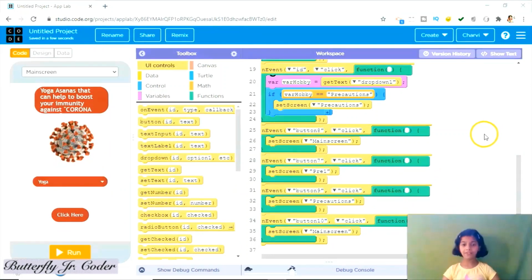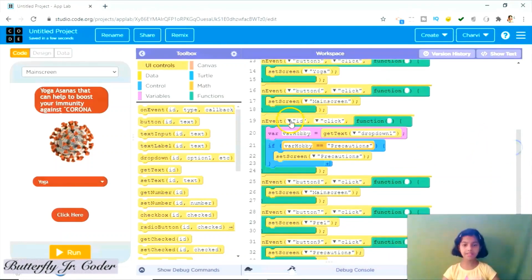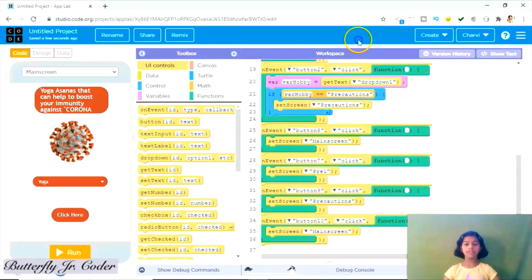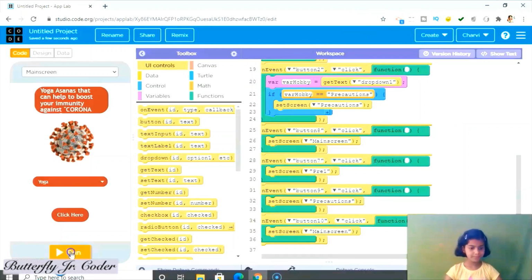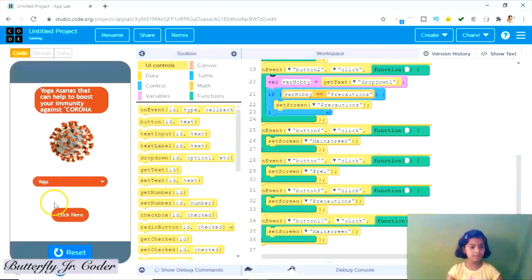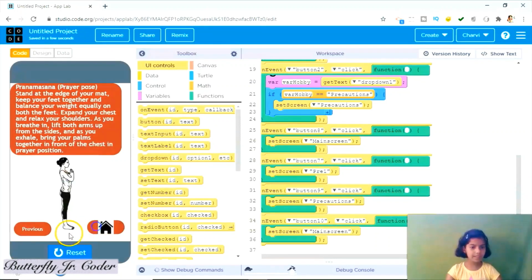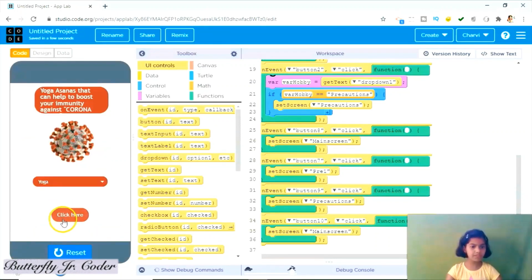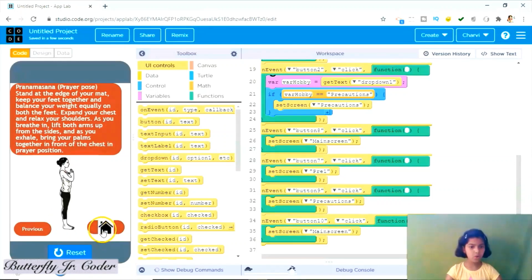Now we have completed till main screen, but here one ID is missing, that is this button to ID. Now let us check whether the app is working or not. That is the fourth step. Okay. Now yoga, click next, previous and home.